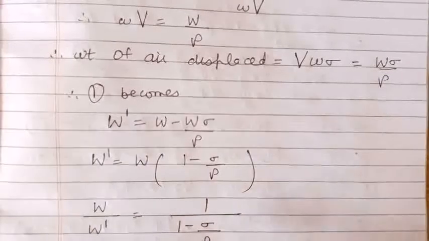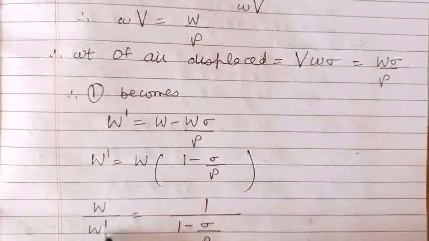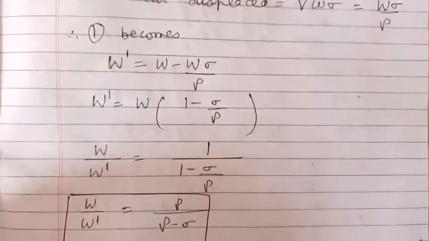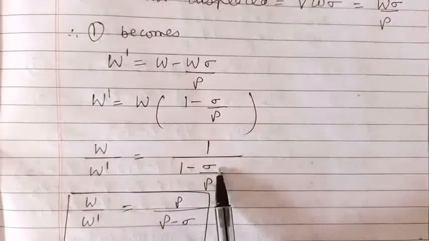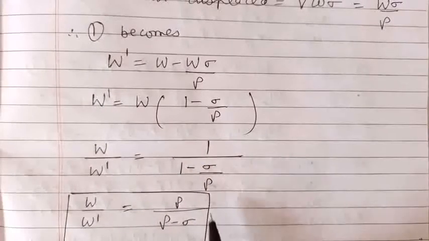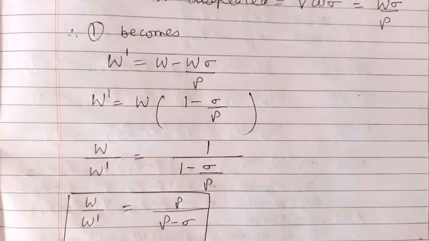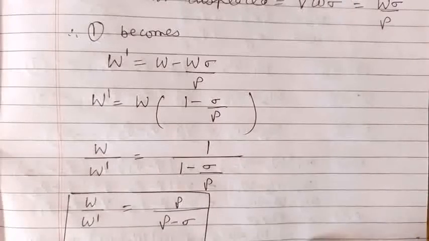So after taking reciprocals, W upon W dash is equal to 1 upon 1 minus sigma upon rho. Taking LCM here, we get the ratio of W and W dash, which is rho upon rho minus sigma. So this is the required ratio.